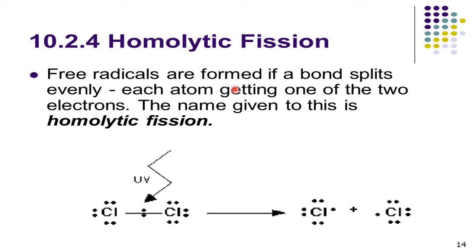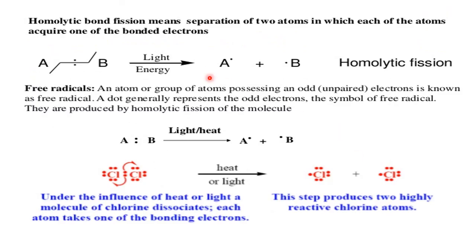Free radicals are formed if a bond splits evenly, each atom getting one of the two electrons. The name given to this is homolytic fission. Here the example is the chlorine molecule. This is the bond with two electrons. This will take one electron, this will take one electron. These are called chlorine free radicals. In a different way, homolytic bond fission means separation of two atoms in which each of the atoms acquires one of the bond electrons.